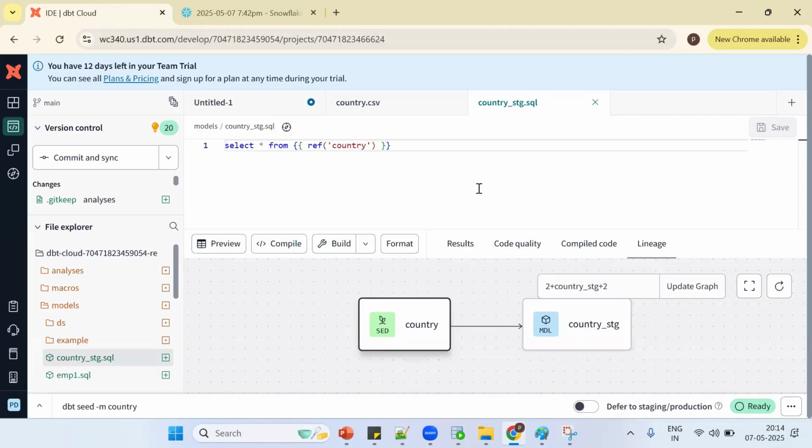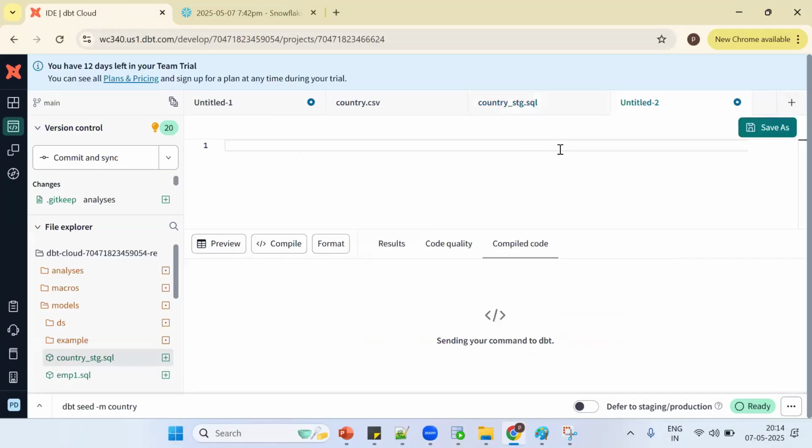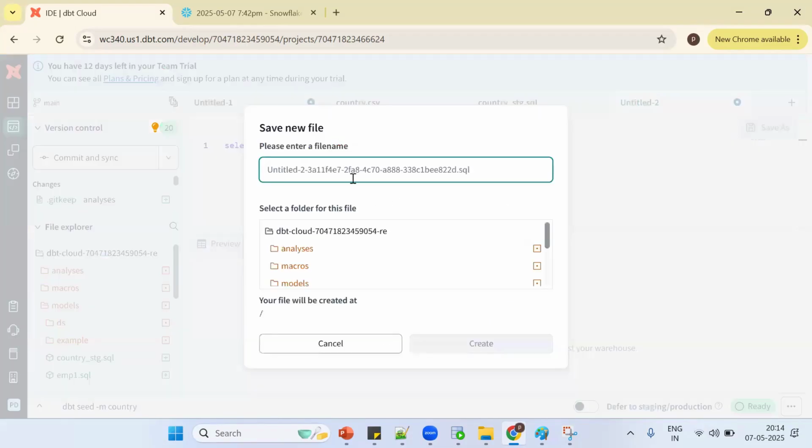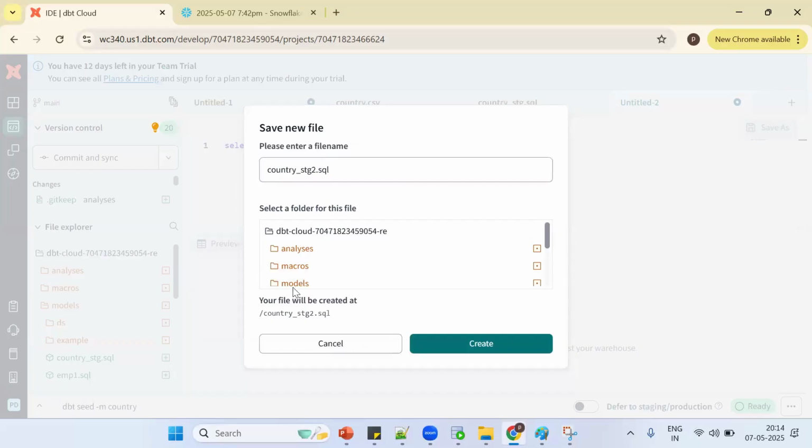Suppose the same thing, Control S. Now again I'm trying to refer, select star from ref function, country stage. Now save it as a model, so country stg2 dot SQL, create a model.